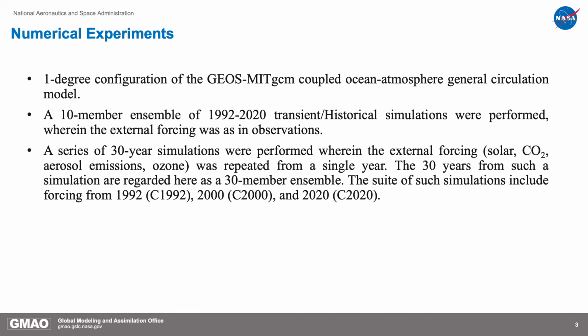To understand this opposing trend in the Northern Hemisphere DJF stratospheric temperature, we used the 1-degree configuration of the GEOS MITGCM coupled ocean-atmosphere general circulation model. A 10-member ensemble of 1992 to 2020 transient or historical climate simulations were performed, where the external forcing was as in observations. Then we ran three perpetual control experiments with 30 ensemble members each at C1992, C2000, and C2020, where these experiments only had that specific year's external forcing.